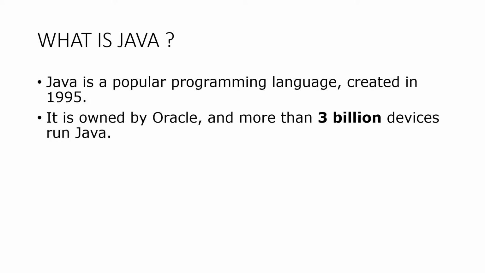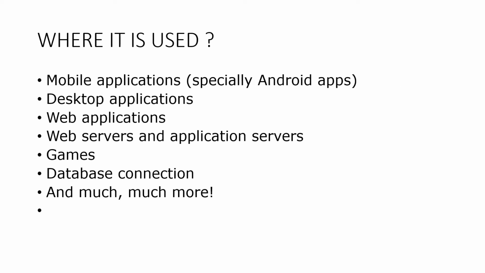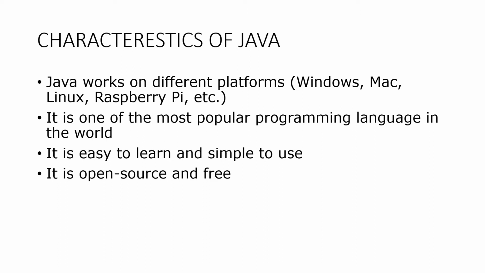Java is a popular programming language and it was created in 1995. Now it's owned by Oracle and more than 3 billion devices run Java. See where it is used. It's used in mobile applications, especially in Android apps, desktop applications, web applications, web servers, application servers, games, database connection, and much more.